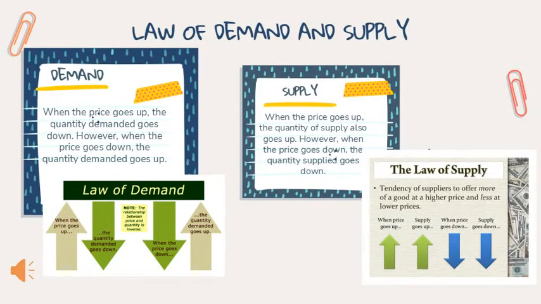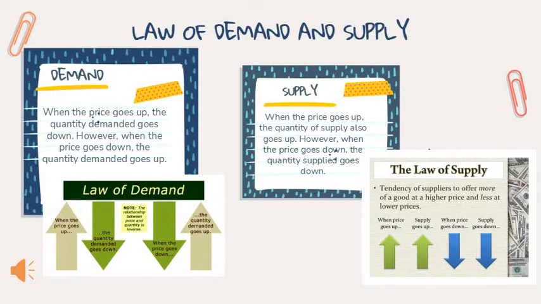Moving to the law of demand, demand has a negative relationship between the price and the quantity demanded. So, when the price goes up, the quantity demanded goes down. However, if the price goes down, the quantity demanded goes up. Supply, however, has a positive relationship between price and quantity.